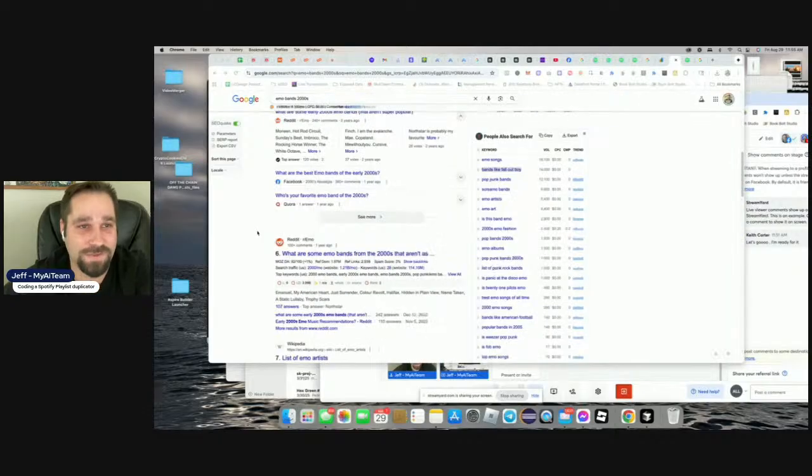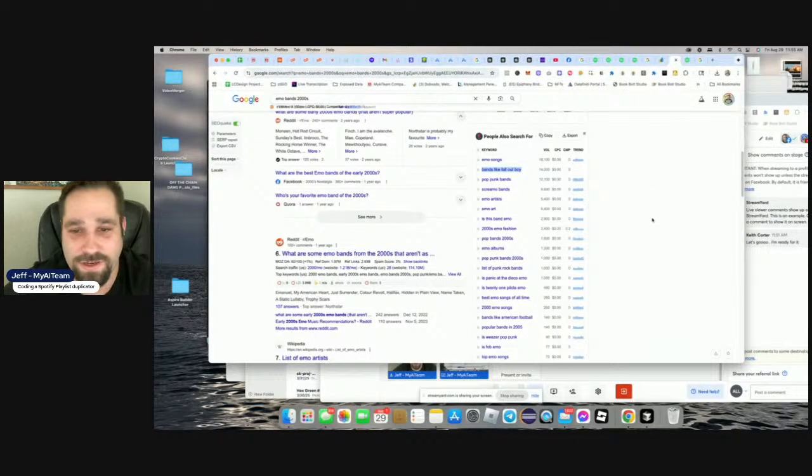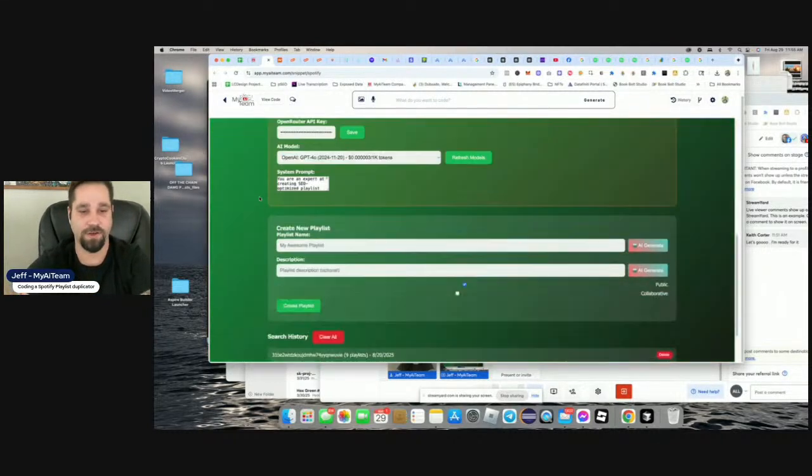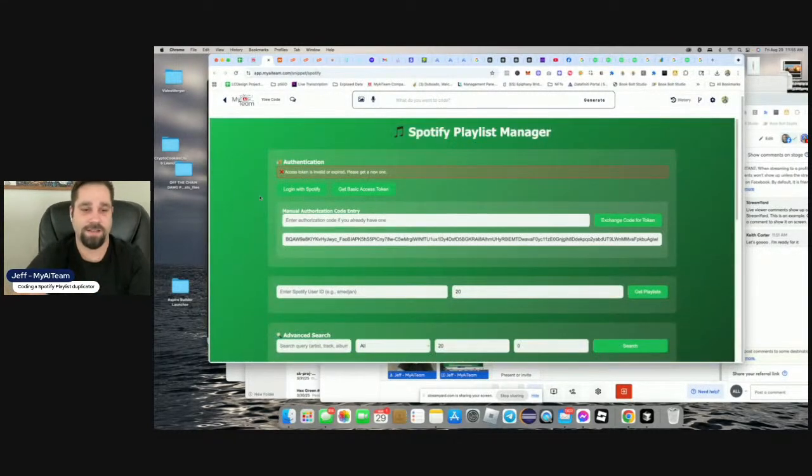Let me know. So here's what we're going to do. Now we could see bands like Fall Out Boy. I really like that programmatic style. Okay, so how would we do this? If we wanted to create bands like Fall Out Boy, and we have our code that we were working on last time, we might need to update this code and have it create some stuff for us.